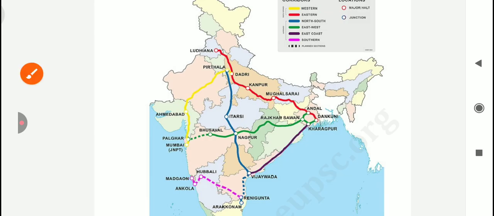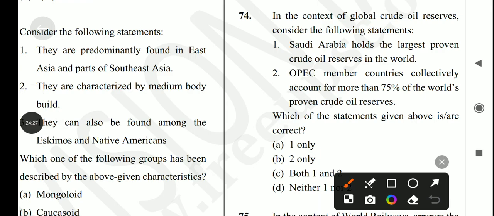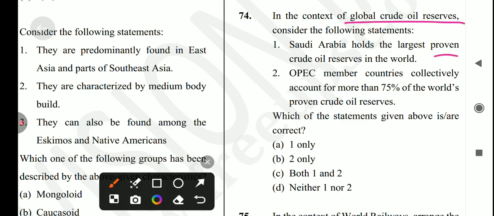So ये रहा मैप में, आप देख सकते हैं कहाँ पे क्या है. So let's come to the another question which is: in the context of global crude oil reserve, consider the following statement. Saudi Arabia holds the largest proven crude oil reserve in the world. Is it true? Yes, it's a correct statement.